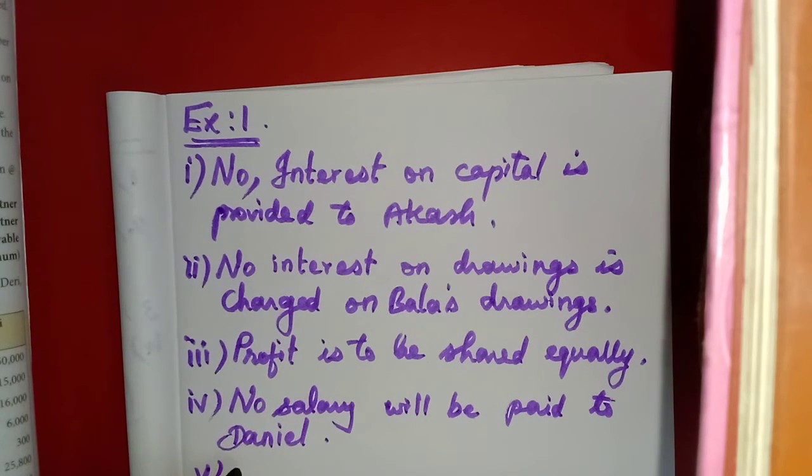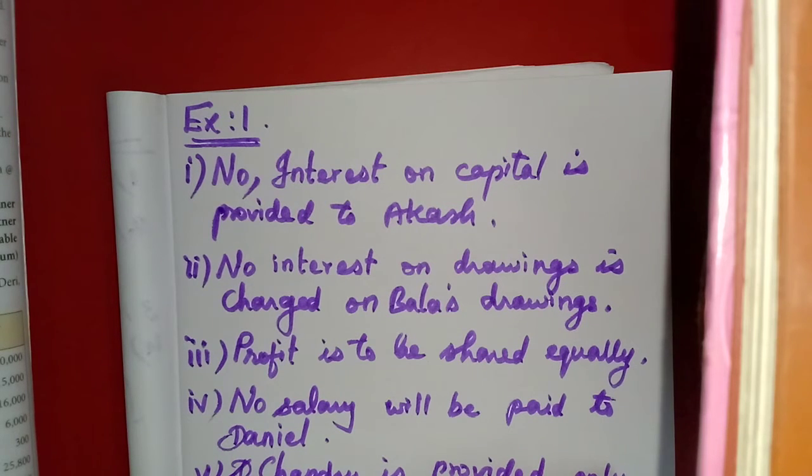Then the fifth one. Loan advanced by Chandru is 50,000. He demands interest on loan at 12%. Chandru is provided only 6% of the loan, rupees 50,000.